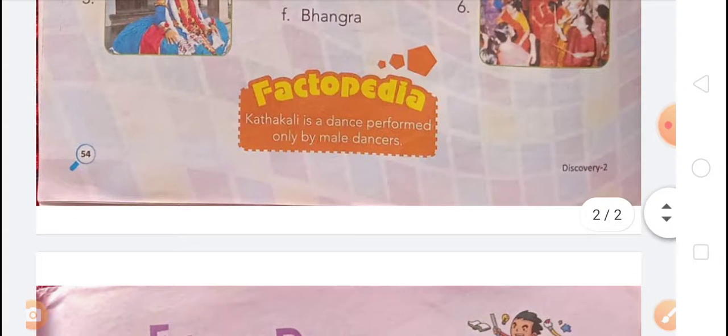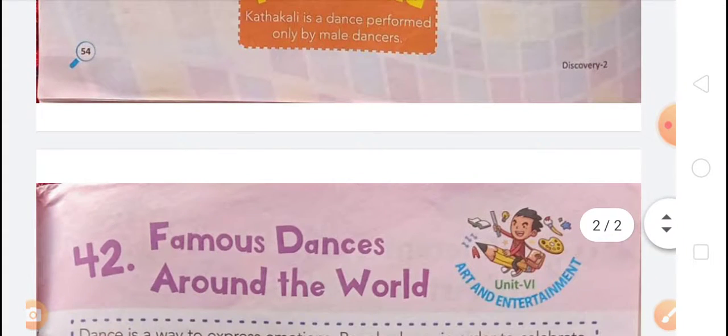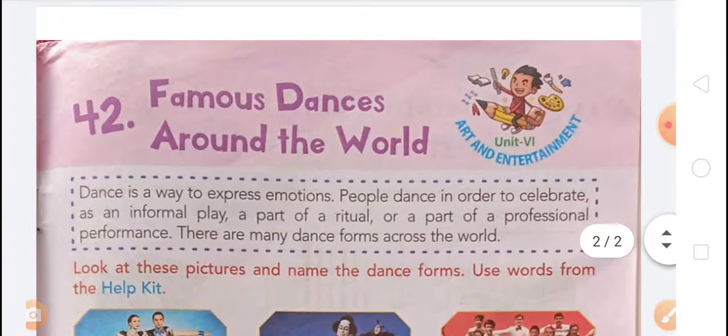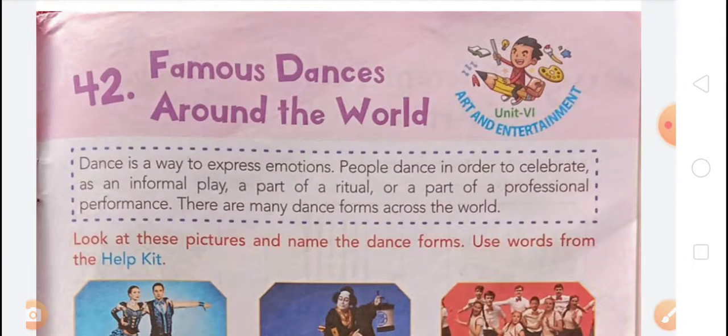Factopedia: Kathakali is a dance performed only by male dancers, not by women. Only male dancers, not female dancers.